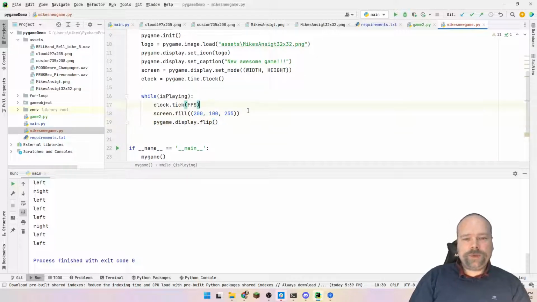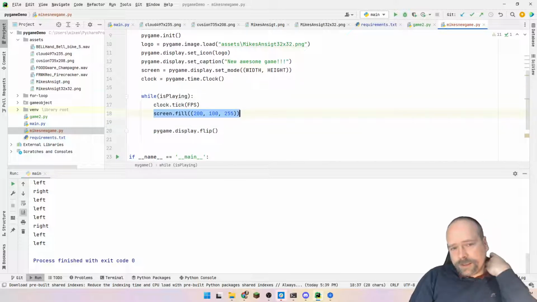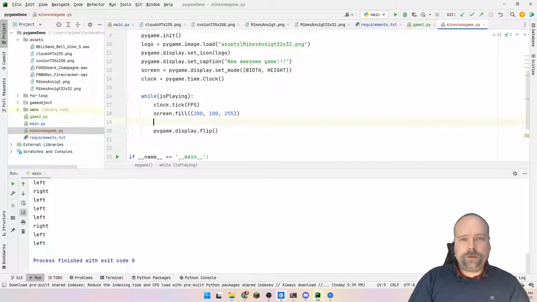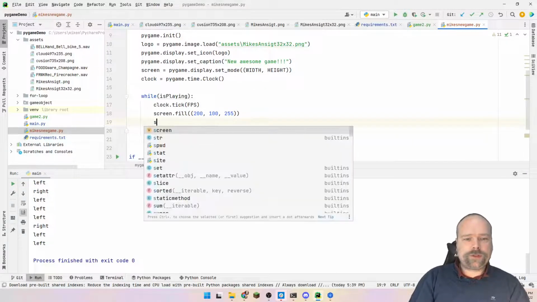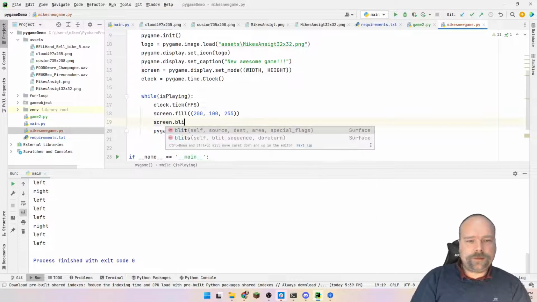So that means that we are drawing a lot of stuff up here, and then we are updating the screen afterwards. And we always need to. This is like clearing the background. First we smear this color all over the screen, and then we can draw stuff afterwards if we want to do that, blit.